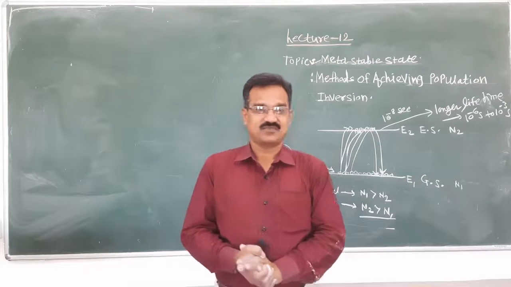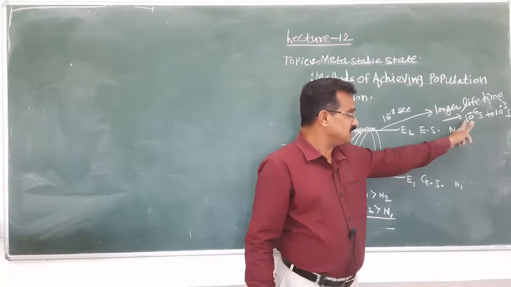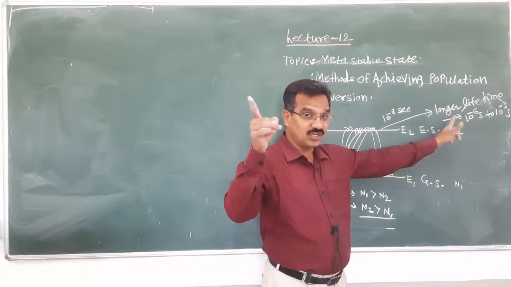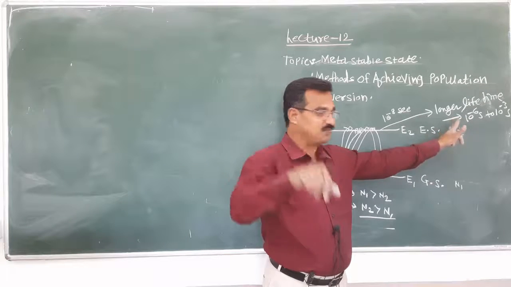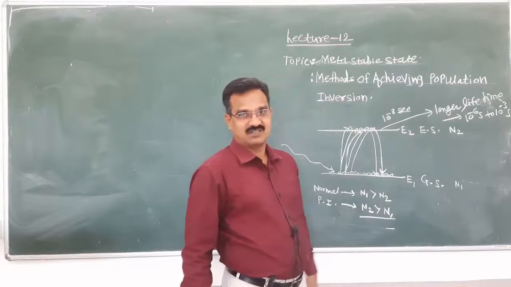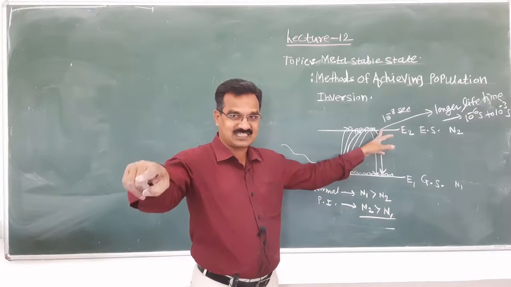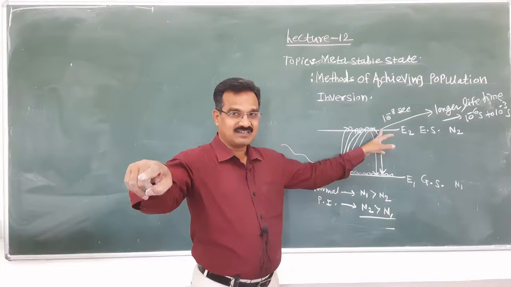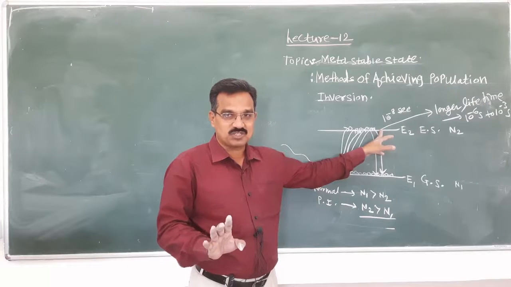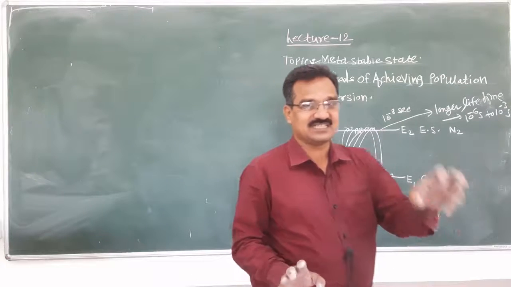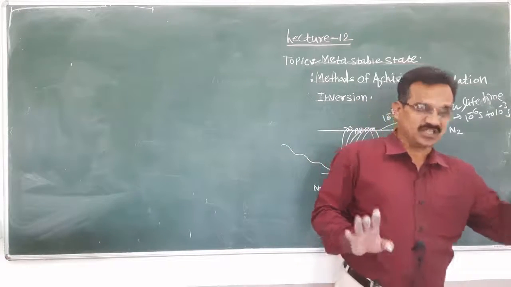This lifetime is 10 raised to 3 to 10 raised to 6 times more as compared to the normal one. If such an excited state exists, at that time population inversion is possible, and such an excited state we call a metastable state.